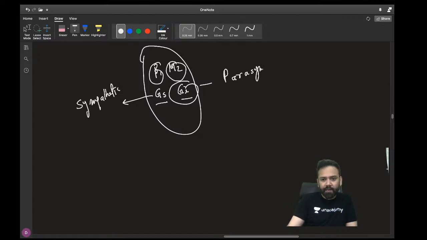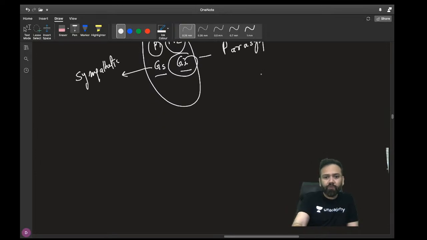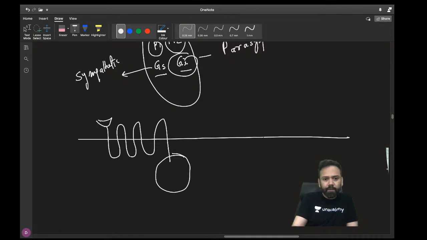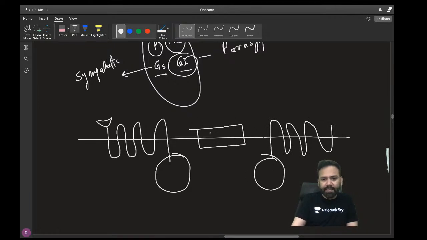For example, this is your SA node, this is your Gs with 7 transmembrane segments, and this is your Gi with 7 transmembrane segments. And this is your adenyl cyclase.